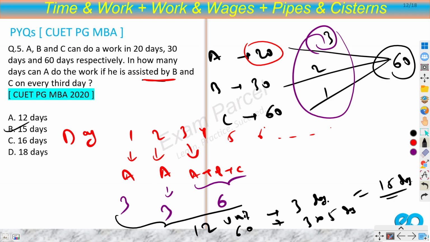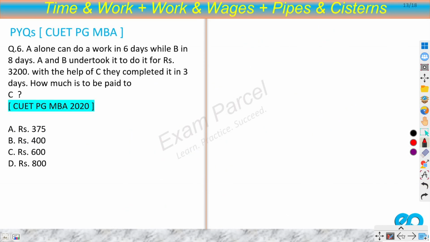So our answer is B. In 3 days you are doing 12 units. So obviously in 1 day you will do 4 units, right? So for 60 units you will get 60 by 4, 15 days. So I hope this is clear to you. Let's move on to the next question.